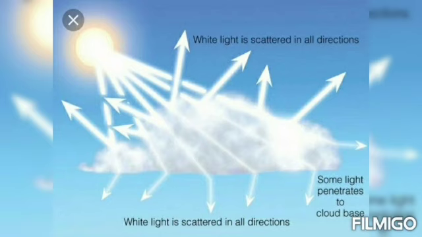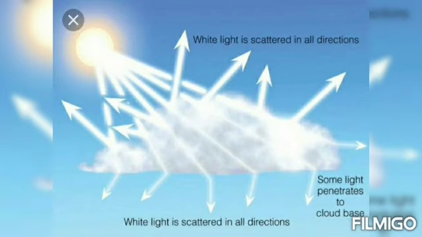The amount of scattering is independent of wavelength in Mie scattering. So Mie scattering is responsible for the white appearance of the clouds.